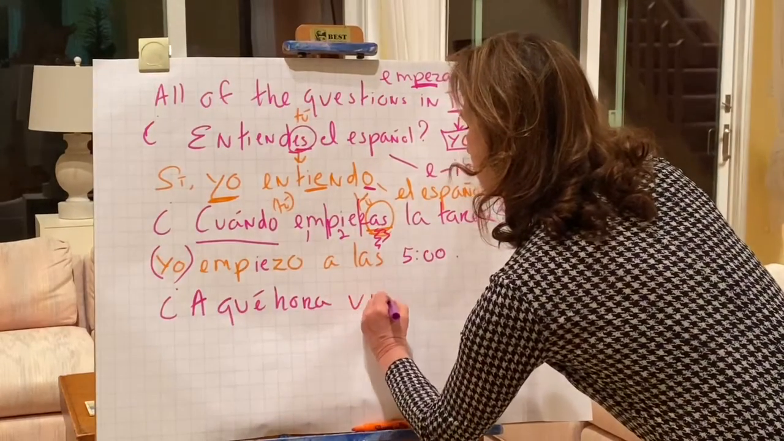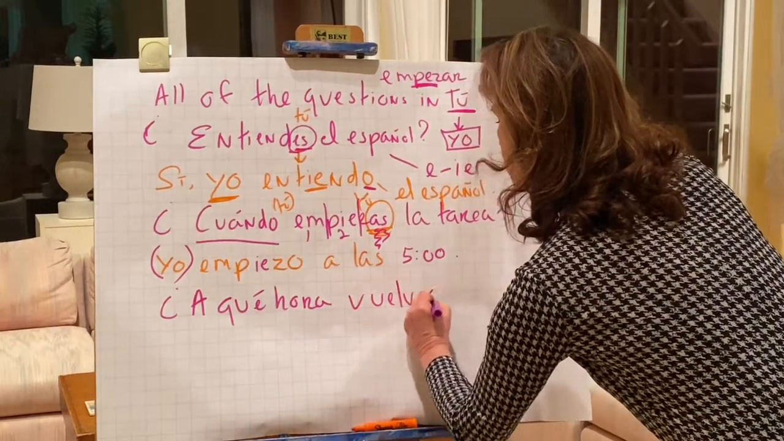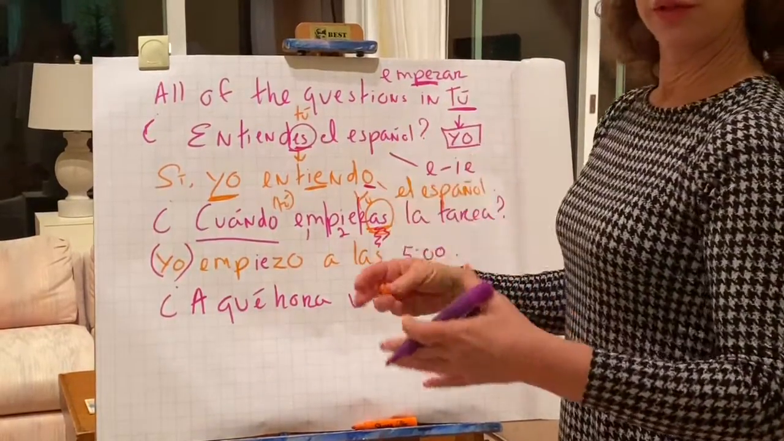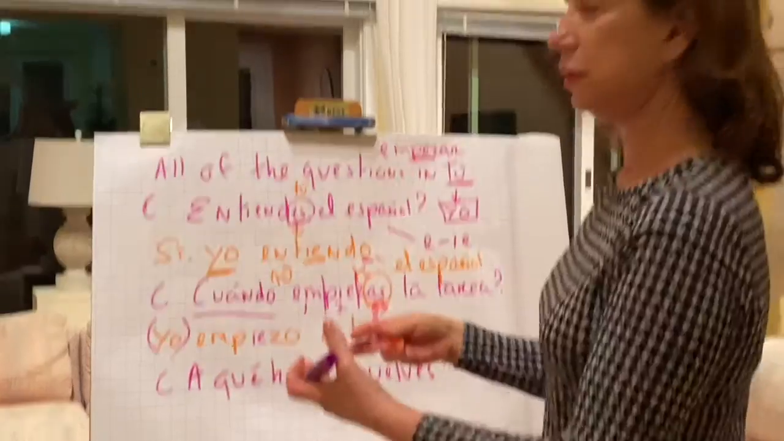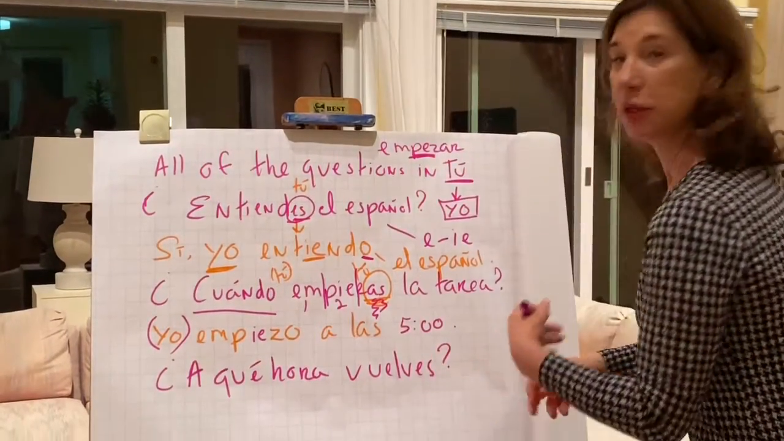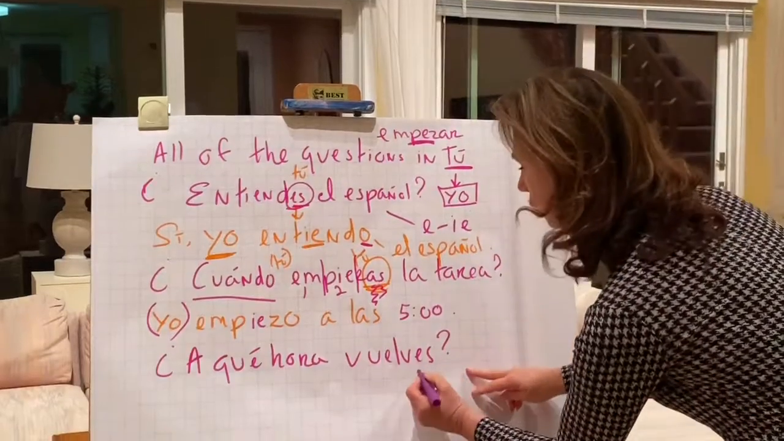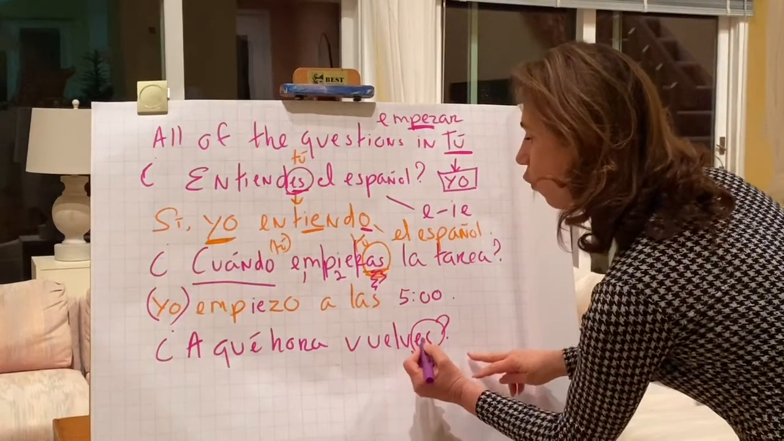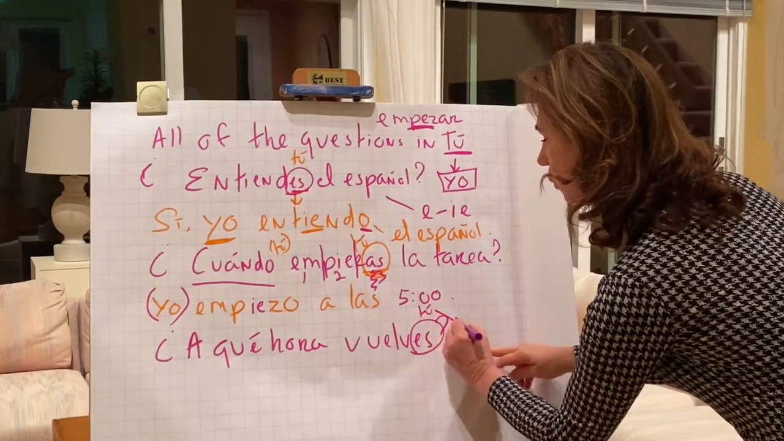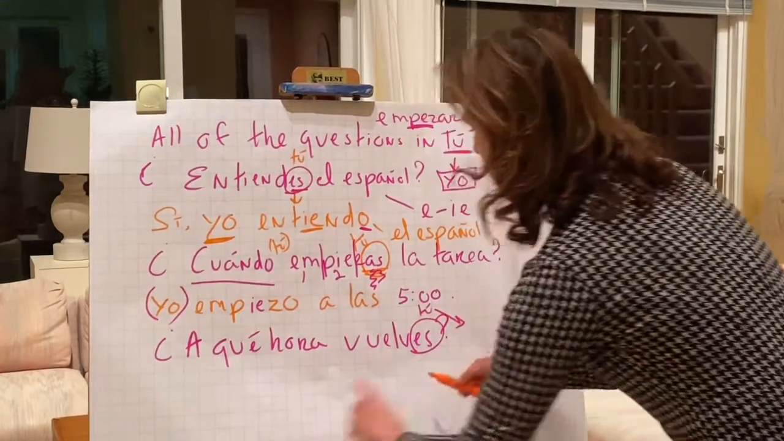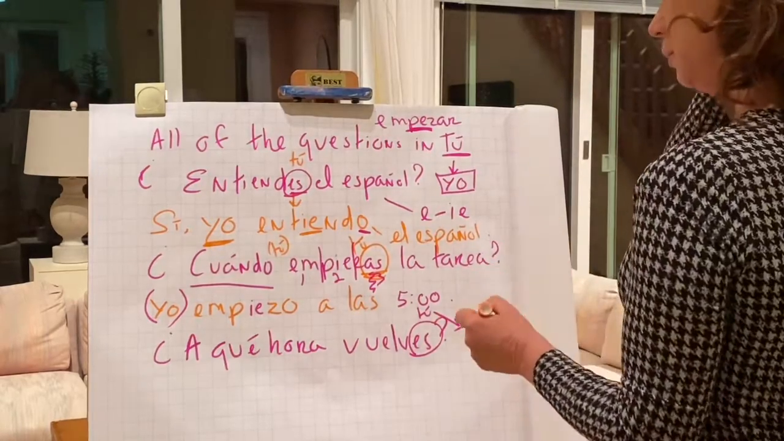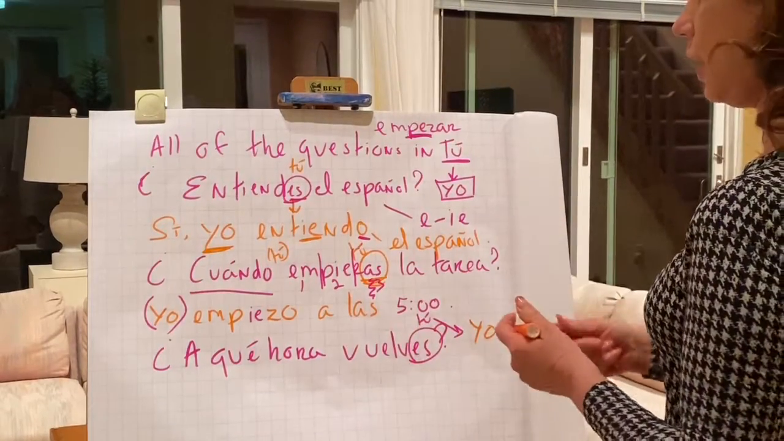Now I can make this question a lot longer, but I want something for your level, okay? So we're really still at very much the beginning. One more time, just to reiterate, the question is, ¿a qué hora vuelves? This is in the tú form, so we're going to have to answer it in the yo. All right, amigos? So, this answer happens to be similar to the last one.